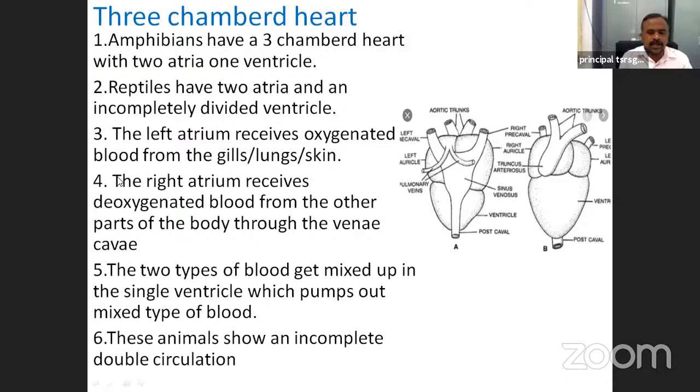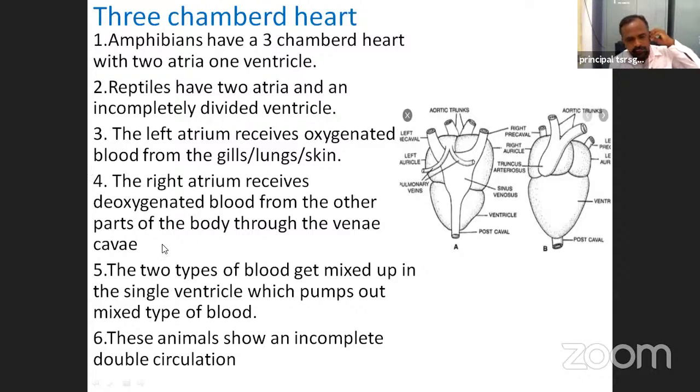Next, the right atrium receives deoxygenated blood from the other parts of the body through the vena cava. The left atrium receives oxygenated blood, the right atrium receives deoxygenated blood.